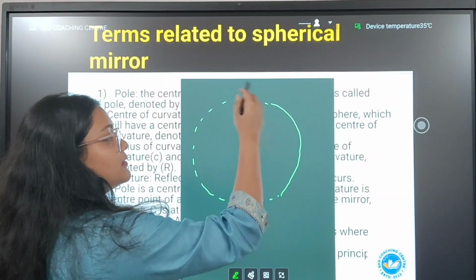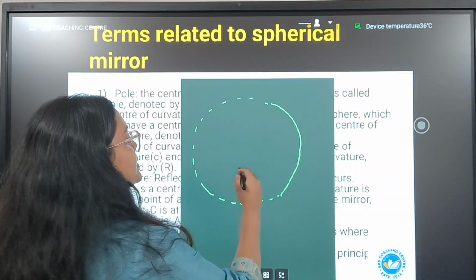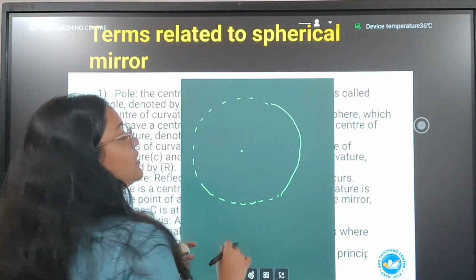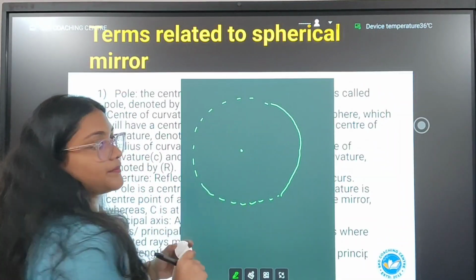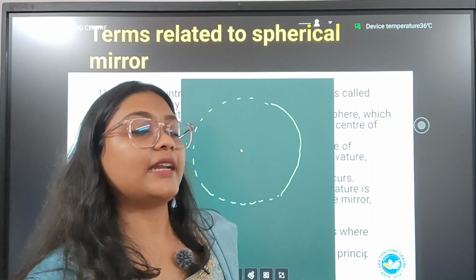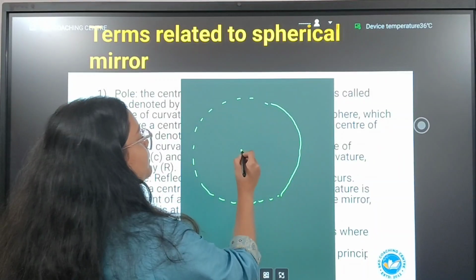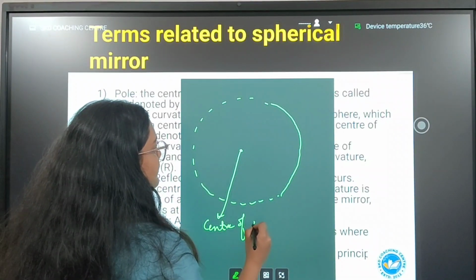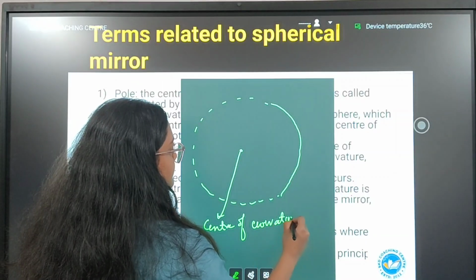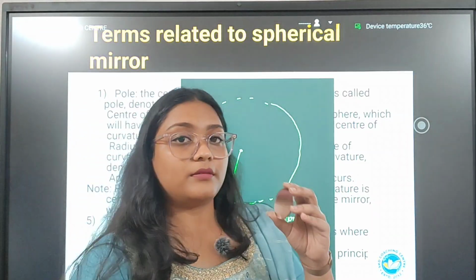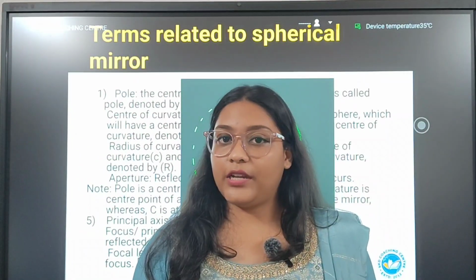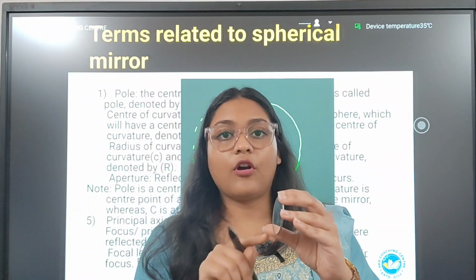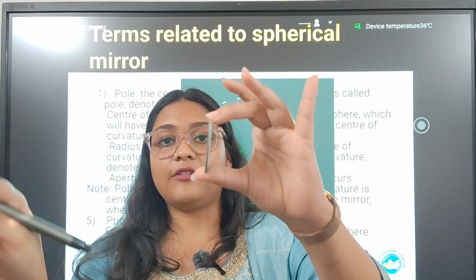Now, sphere is a round surface, and every round surface has got center. The center of the complete sphere is called as center of curvature. And note one point, every spherical mirror is created from a sphere.